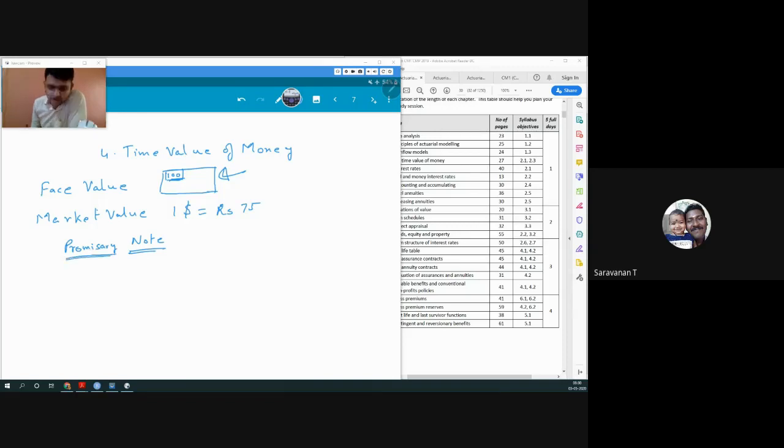People who have studied a little bit of commerce might know what a promissory note is. It is just a contract. So this is just a piece of paper in which the government has said that it is worth rupees 10. Nobody knows what is worth rupees 10. It's just a value that we use for our exchange, for valuing other things. So the concept of money is just a way of gauging value of different things.